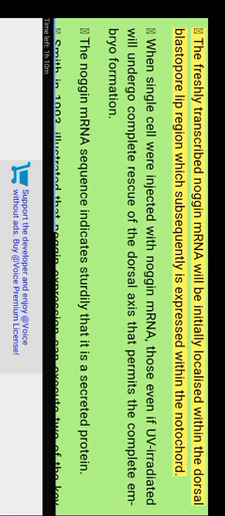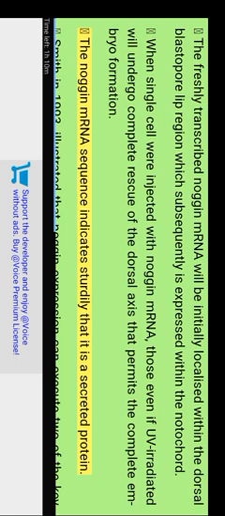The freshly transcribed noggin mRNA is initially localized within the dorsal blastopore region, and is subsequently expressed within the notochord. When single cells were injected with noggin mRNA, even UV-irradiated embryos underwent complete rescue of the dorsal axis, which permits complete embryo formation. The noggin mRNA sequence indicates strongly that it is a secreted protein.